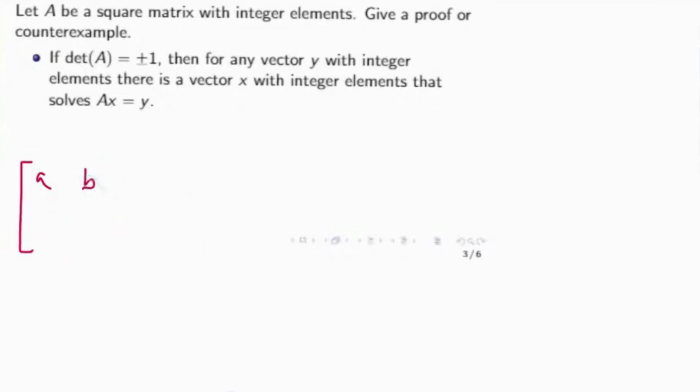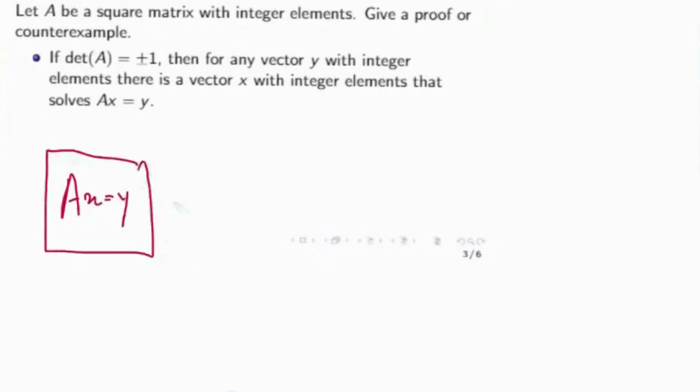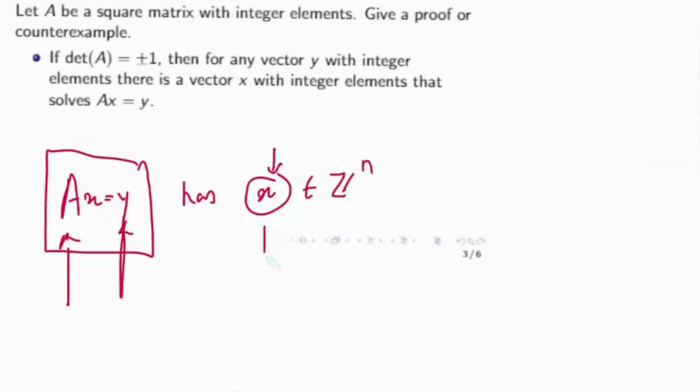So it's asking whether Ax = 0 has an integer solution or not. That is, x belongs to Z to the power n, integer coordinates or not. That's the question, guys.